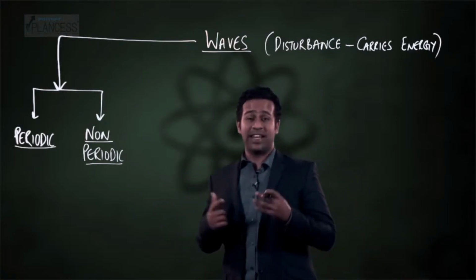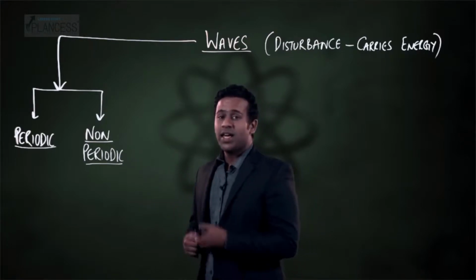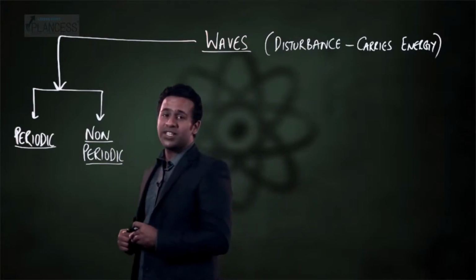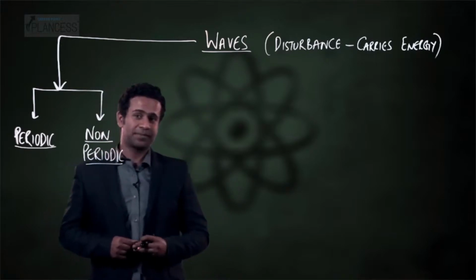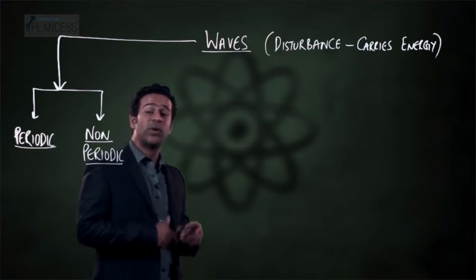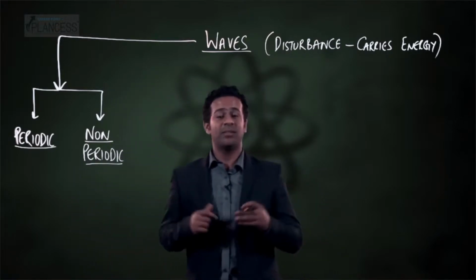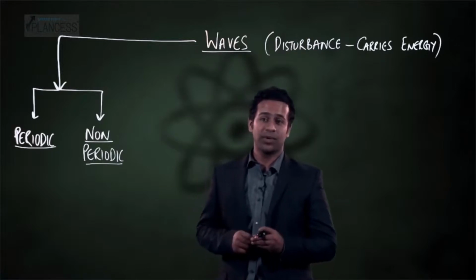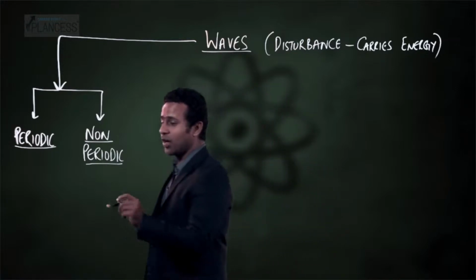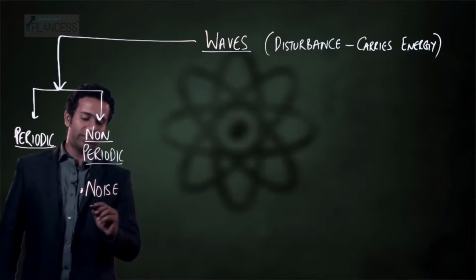Can you think of an example for non-periodic wave? Well, think about what distinguishes noise from music. In music, you see a pattern of sound which repeats itself, whereas noise is just randomly generated sound. So, noise is an example of non-periodic wave.